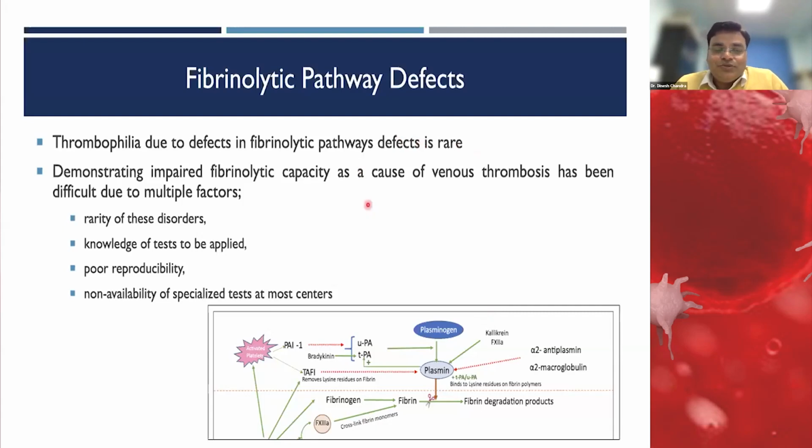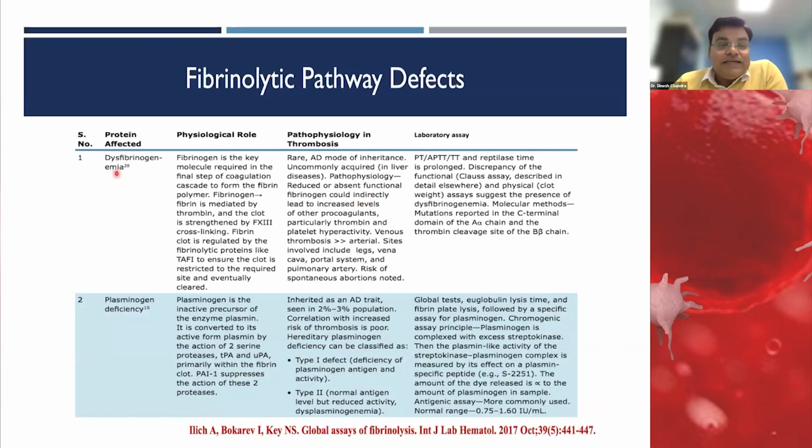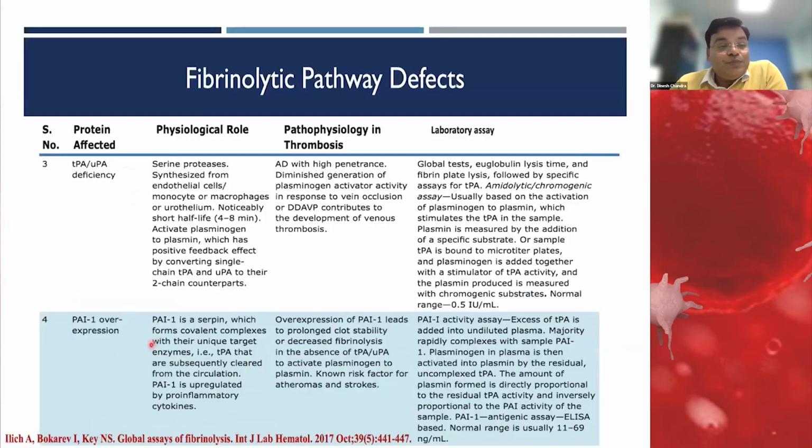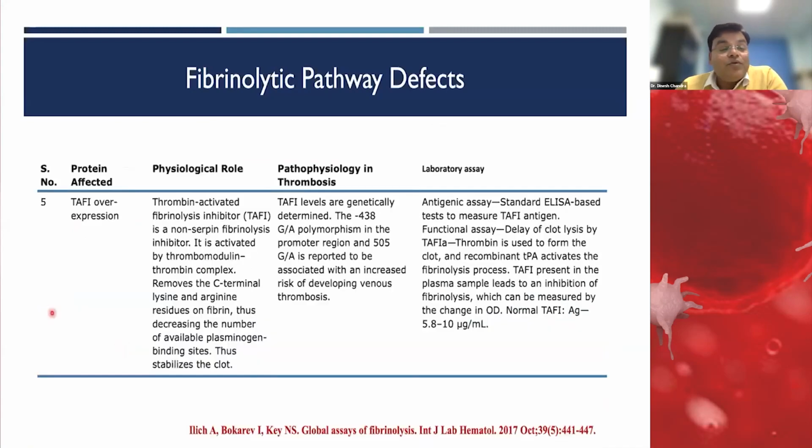But the problem is that majority of labs don't do these tests, because of the rarity of these disorders, the knowledge and expertise required, the equipment not usually being available in the lab, and poor reproducibility. Conditions like dysfibrinogenemia, plasminogen deficiency, tissue plasminogen activator deficiency, or overexpression of plasminogen activator inhibitor 1 or TAFI can all lead to less fibrinolysis or decreased conversion of plasminogen to plasmin, which will lead to a hypercoagulable state.